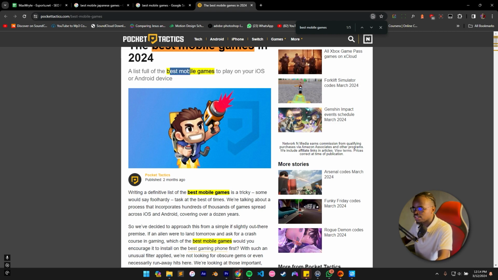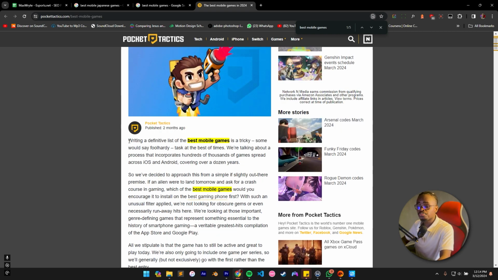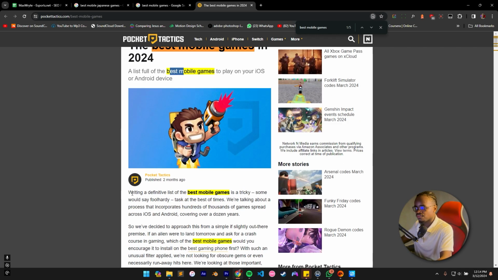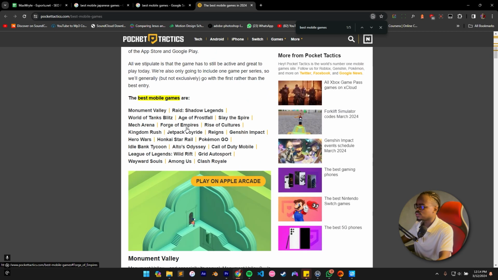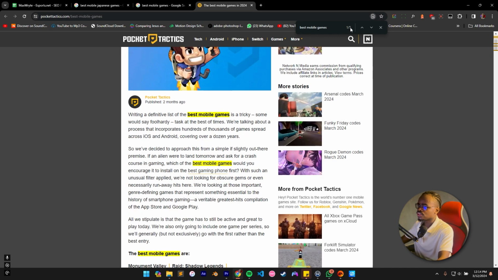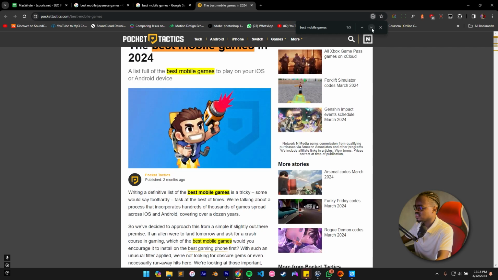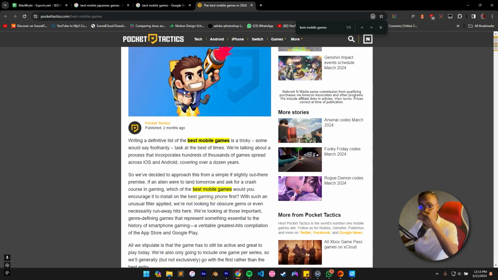They also put it in their meta description: a list full of the best mobile games to play on your iOS. They also put it in the first paragraph. It's even good if you can put it in the first sentence of your paragraph, but if you can't, at least make sure the focus keyword is in the first paragraph. Okay, and they put it in the first paragraph and they just scattered it all over the body of the article, and so they put it in 5 times. You understand? Okay, 5 times, and so that means they've hit their quota.